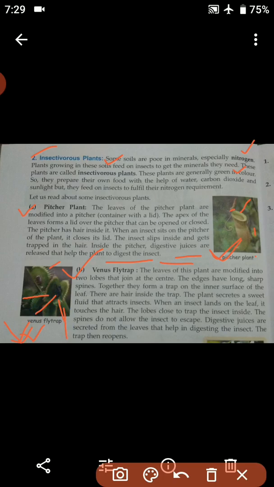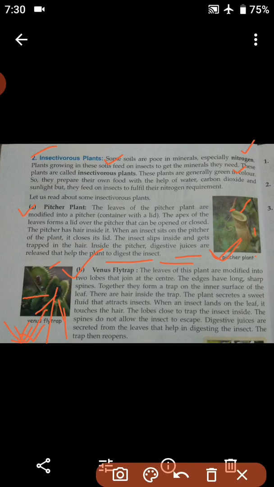There are hairs inside the trap, similar to pitcher plants. The plant secretes a sweet fluid that attracts the insects.